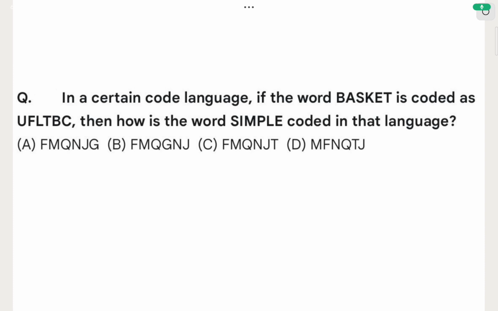Let's see a question from mental ability coding decoding again. So it will become our question number 3 because we have already solved two coding decoding questions above. So in question number 3 we are given that in a certain code language, the word BASKET is coded as UFLTBC. Then how is the word SIMPLE coded in that language?